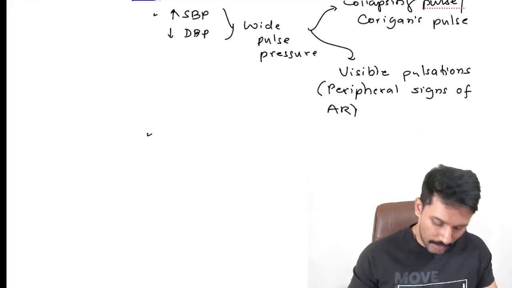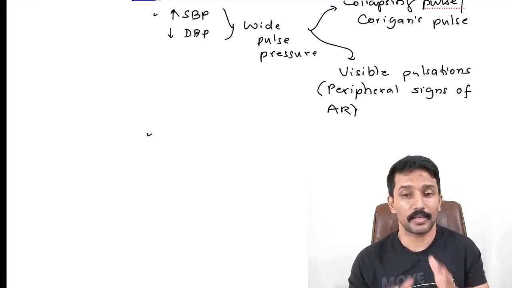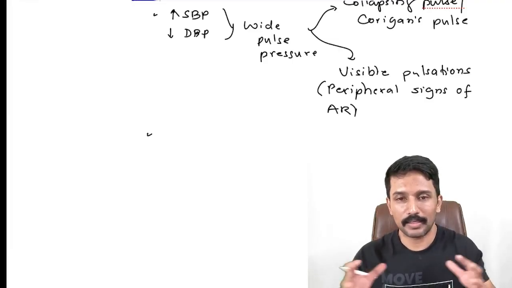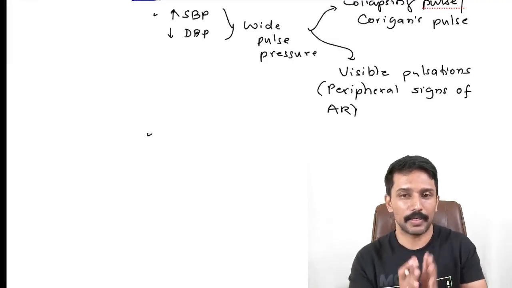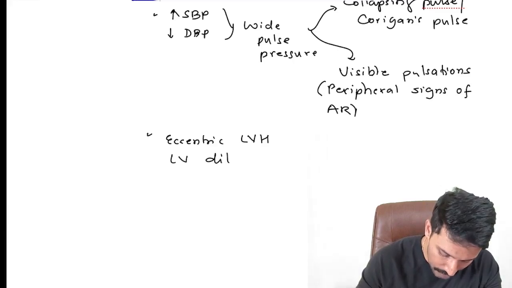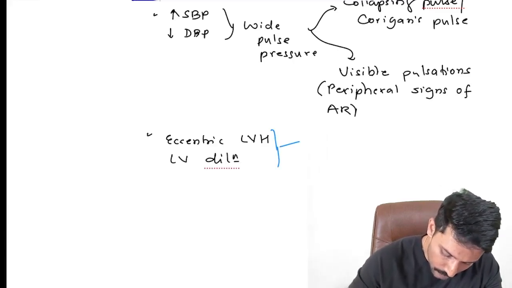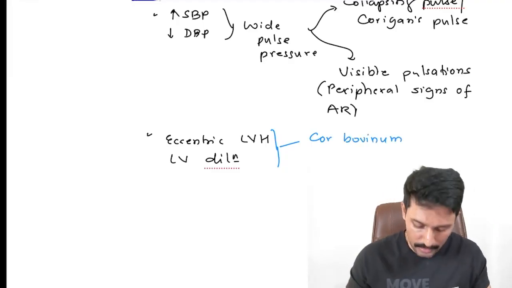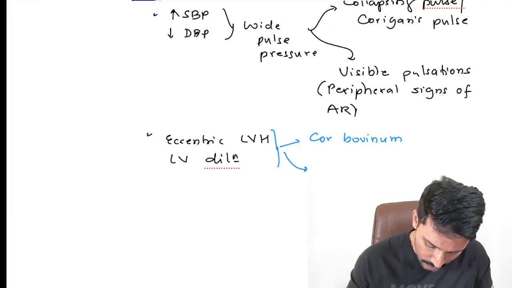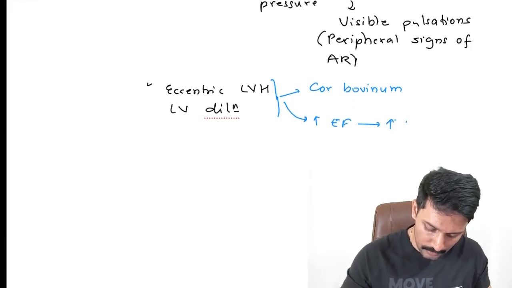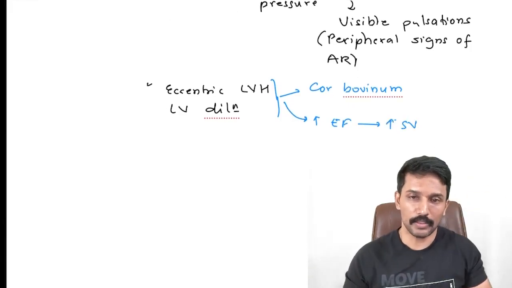Okay. Apart from that, another thing is, in case of the aortic regurgitation, we have discussed this pathophysiology behind it. There is increase in the stroke volume because of the dilatation and eccentric LVH, the EF increases. So these patients have eccentric left ventricular hypertrophy as well as LV dilatation, and because of that they get what we call as cor bovinum. The maximum possible size of the left ventricle is seen in patients with AR, and it also leads to increase in EF. That increased EF results in increase in stroke volume. That's why we are getting high systolic BP.